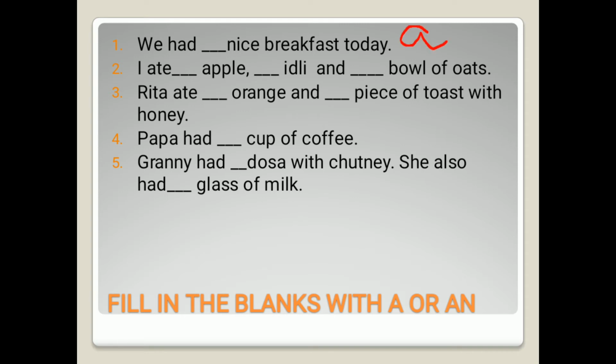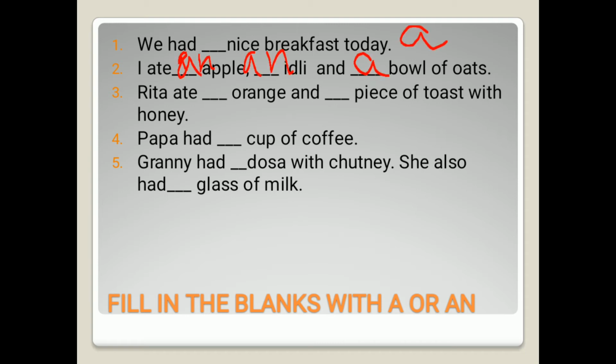Now in the second sentence, you can see I ate dash apple, dash idli and dash bowl of oats. A, e, i, o, u. Two words are starting with a vowel and one is starting with a consonant. So with the vowel words, we'll be writing an, and with the consonant, we'll be writing a. So a bowl of oats, and for apple and idli, we'll write an for both. There is little space here, so let me try to write it here. Yes, we have written it here.